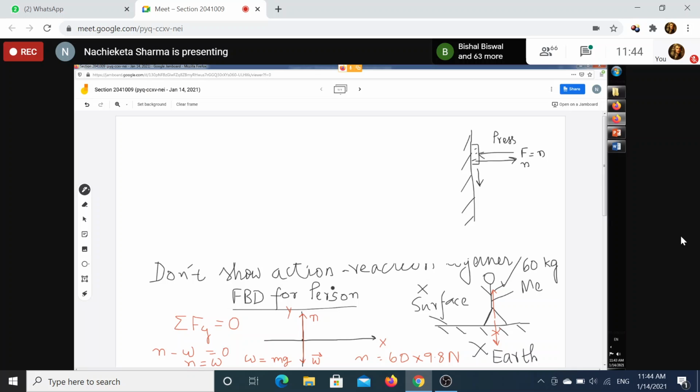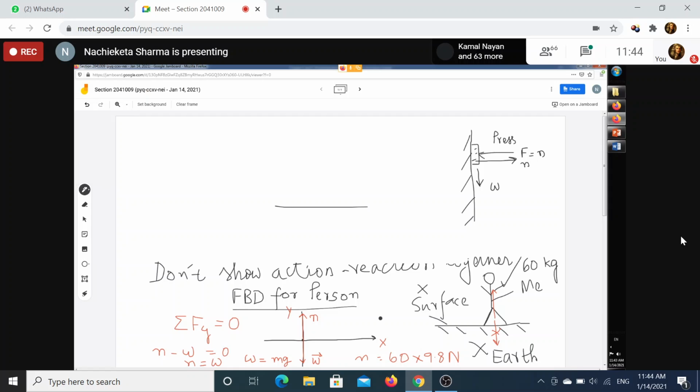Normally, yes, this is right. You have very rightly given this illustration, very nice. But as there is no connection between the weight of the box and this normal force, we cannot establish the relationship.